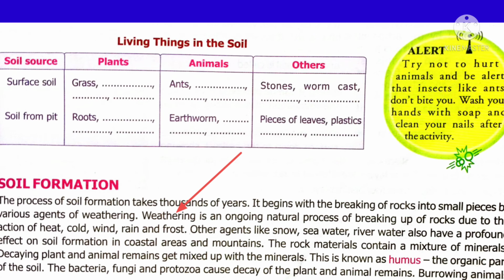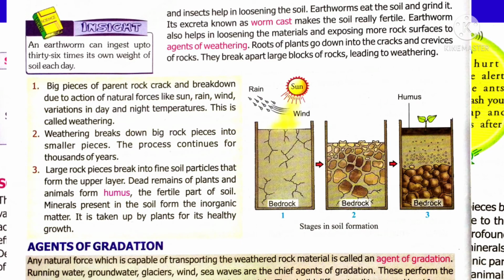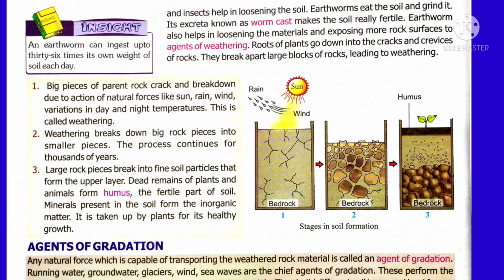Do you know that roots of plants also cause weathering? Because the root of the plant goes inside the rock and makes cracks, and slowly it breaks into small pieces. So it is also one of the agents of weathering. I told you in the very beginning there was a big rock. Slowly, due to natural forces like sun, wind, water, running water, cold, heat, temperature, all these factors, big pieces of rock change into small pieces and form soil.